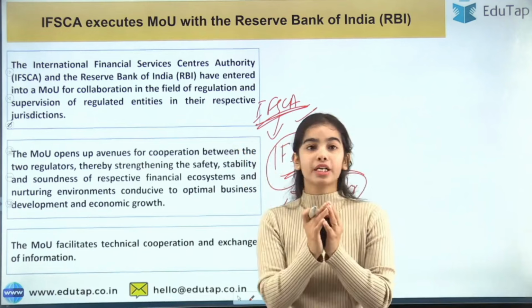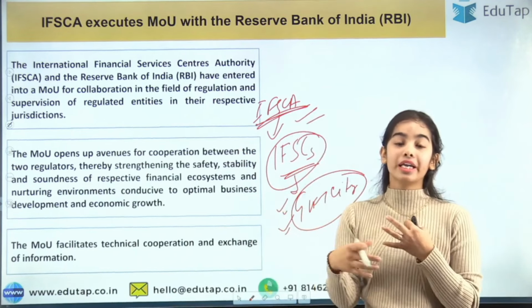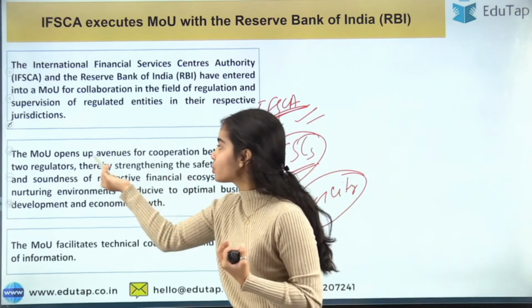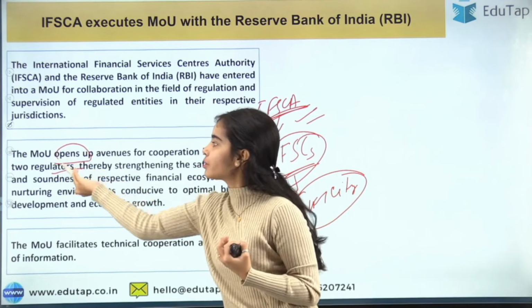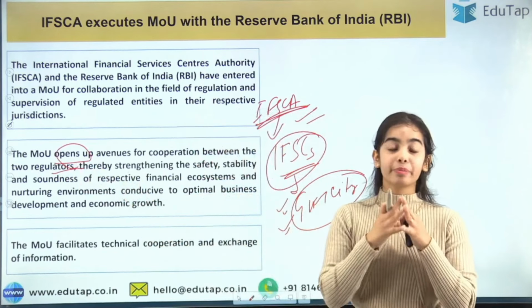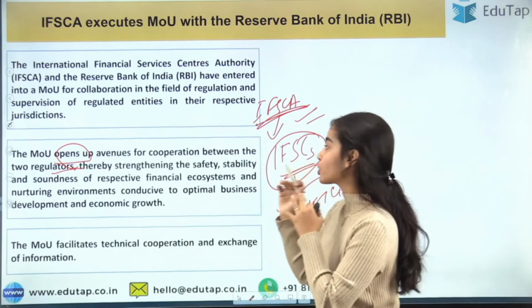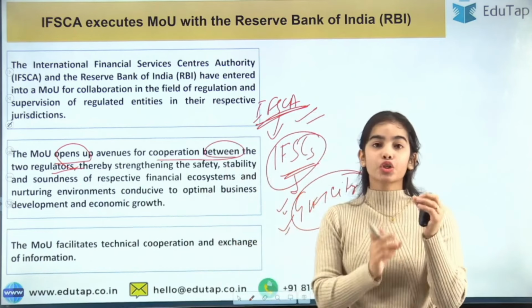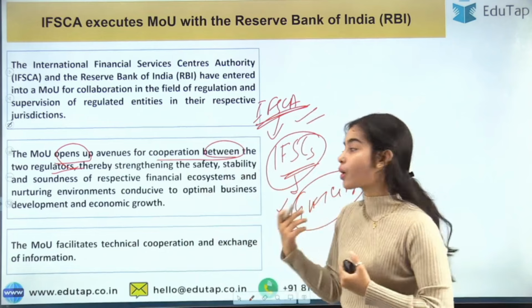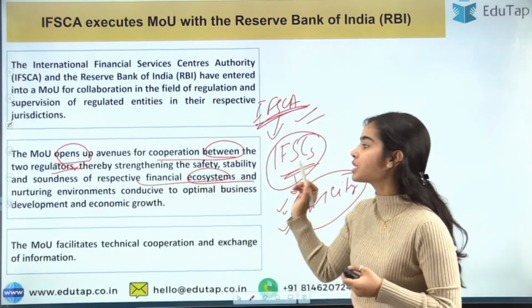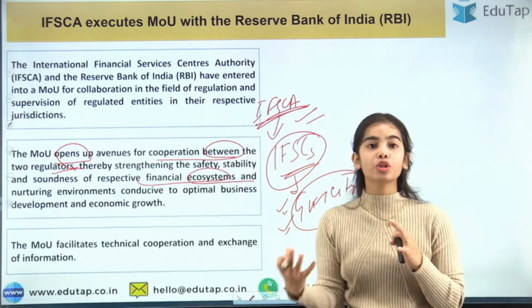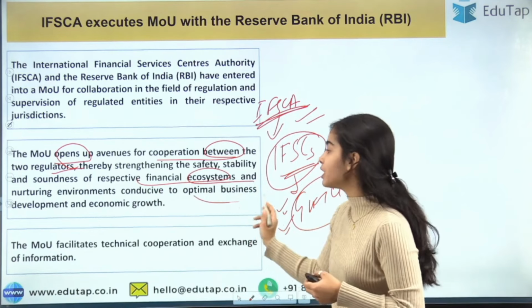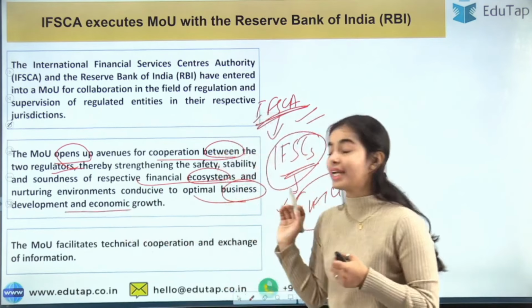They both have collaborated so that it becomes easier and the regulators are strengthened, through the MOU, the Memorandum of Understanding. They have come together for cooperation between the two regulators, for strengthening the safety, stability and soundness of the respective financial ecosystems, and the nurturing environment they can both provide to each other, so that optimal business development and economic growth can happen.